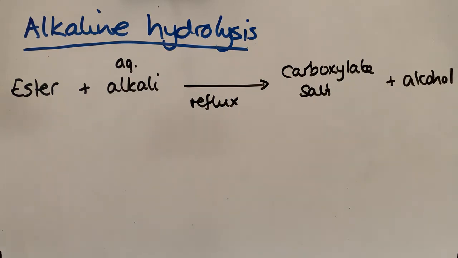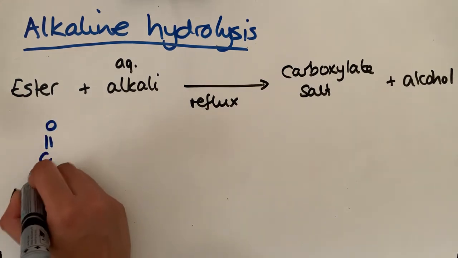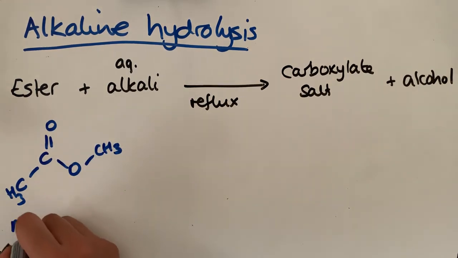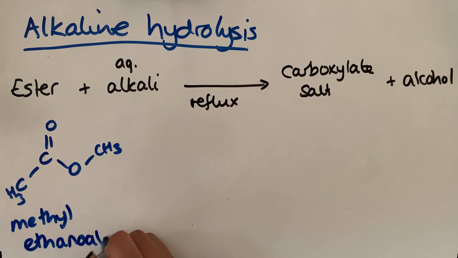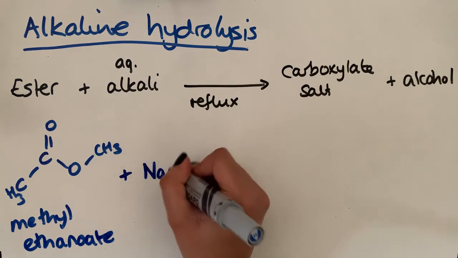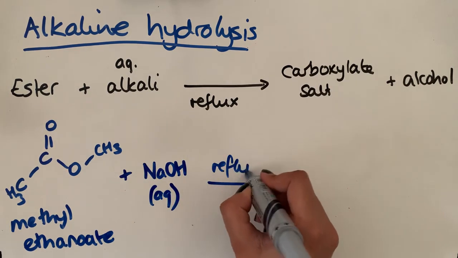Okay, so let's now have a look at why this is slightly different. In this case, the alkali is not acting as a catalyst as the acid was in the acid hydrolysis. The alkali is actually going to partake in the reaction. So I'm just going to use the same ester as before. So it was methyl ethanoate. The alkali that I'm going to use is, let's just go for sodium hydroxide. Again, aqueous. Need this under reflux conditions.